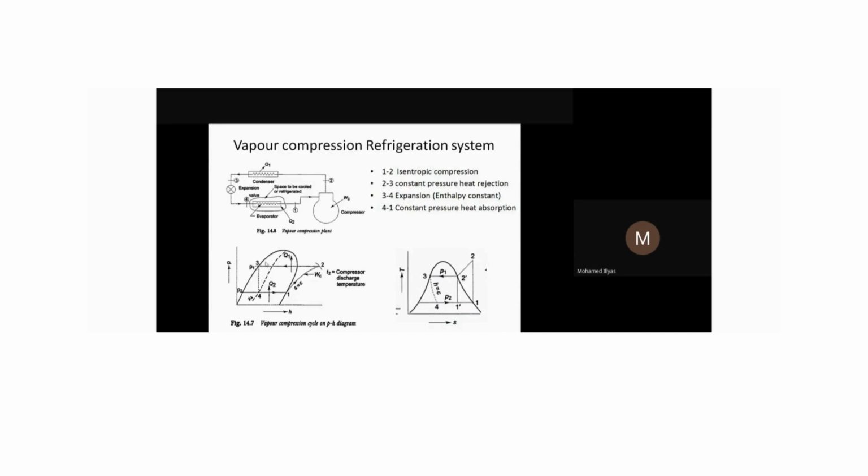Here is the critical point, the saturated liquid line and the saturated vapor line. So it has to reach point 3 here. Suppose point 3 is somewhere here and the refrigerant enters the expansion valve at this point. That means all the refrigerant is not converted completely into liquid. Some refrigerant in the vapor form may enter here. So it is ideal; if point 3 is here, then it is in the wet region. Some refrigerant in the vapor form may also enter and combine with the liquid form. Some vapor may have mixed with the liquid.